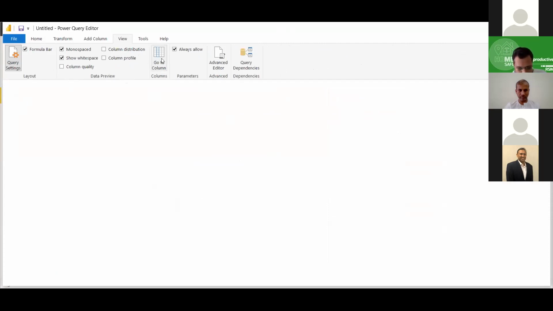Column distribution, column profile, let me enable everything. Shall we create the query again? It might be. This is a strange problem we have not seen before. Ideally, everything should come in the view, like it should give us a control for what we want to see and what not. But here it is not showing any option.